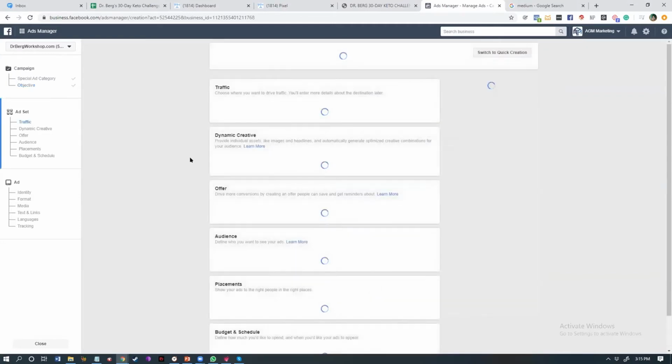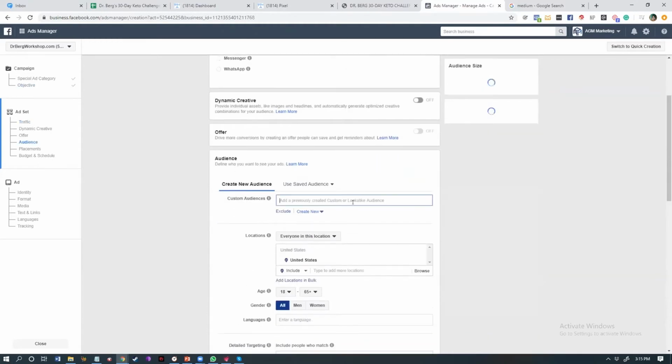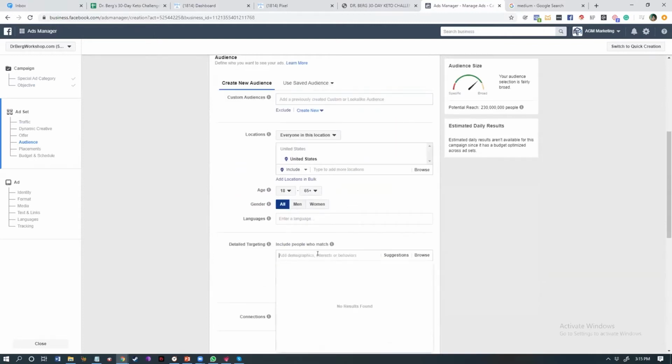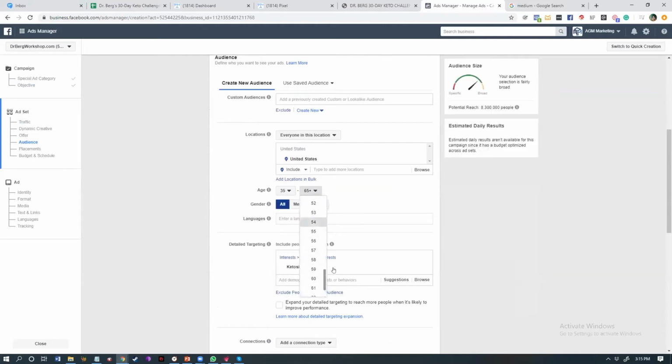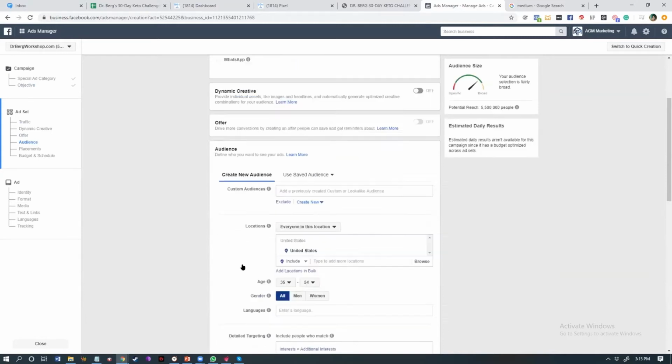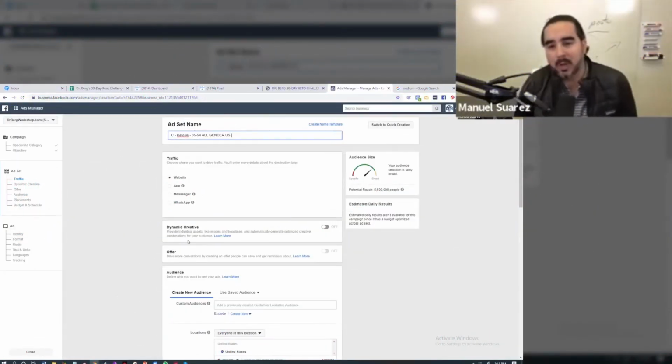Once you have that done, we're going now to set up our ad set. So you'll have to decide which audience would best suit the ad that you are going to create. So let's say we're going to use a cold audience, those that are interested in the interest for ketosis, and that would be in the age range of 35 to 54. And still, proper naming convention. So C for cold, the interest you are using, age range, all gender, US.